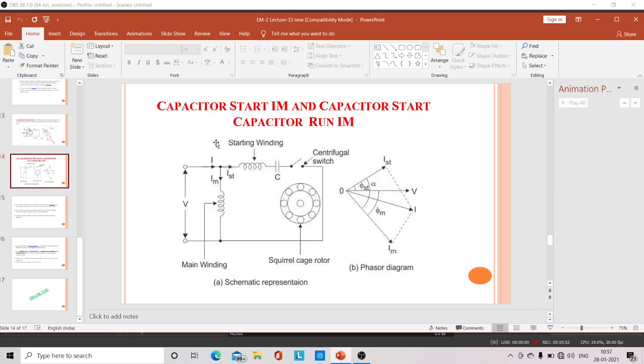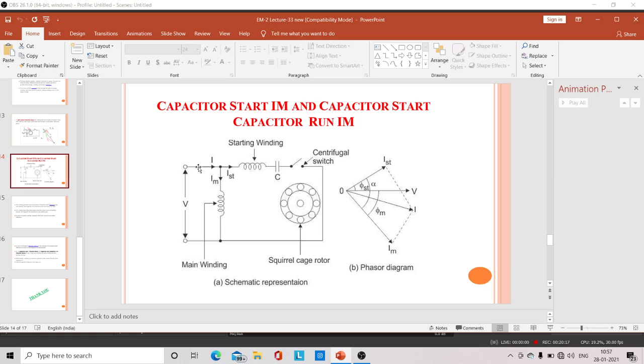What is the difference between capacitor start and capacitor start capacitor run is that the centrifugal switch will be present only in the capacitor start induction motor, and in the capacitor start induction motor, the capacitor is removed after starting. Whereas in capacitor start capacitor run, even in running condition, the capacitor will be present.